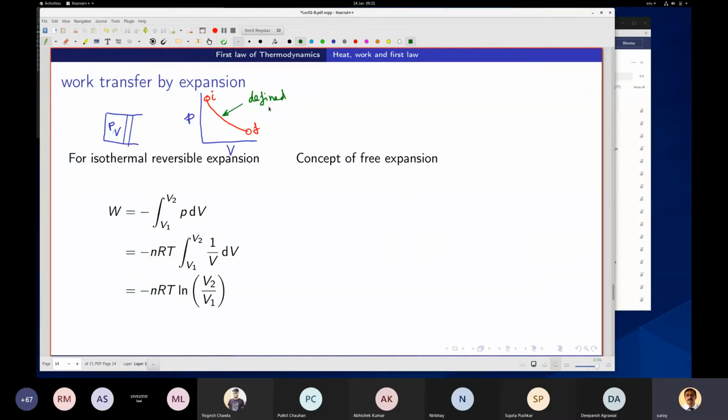So here, if it is well defined, that means they are quasi-static. Quasi-static, right? And they are well defined. So then if they are well defined, I will be able to integrate it.